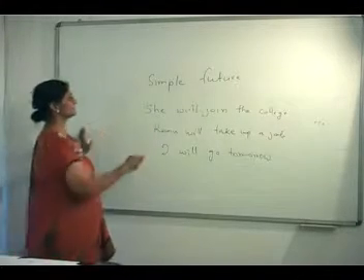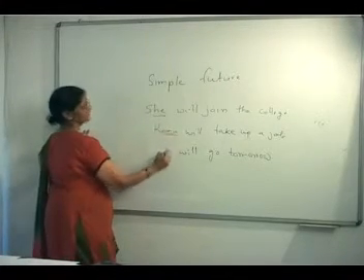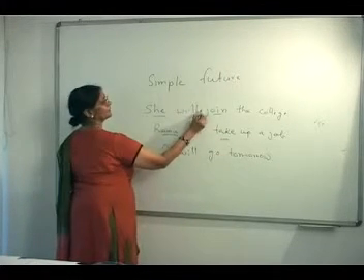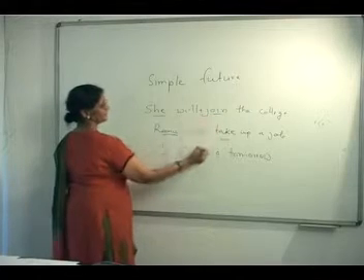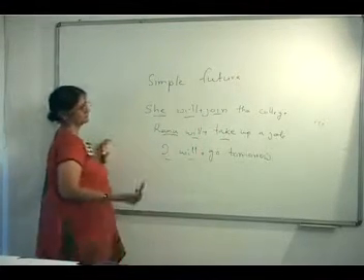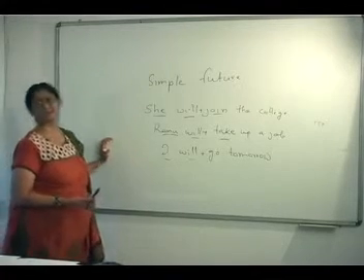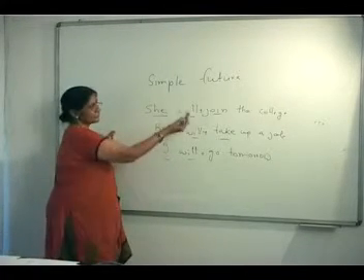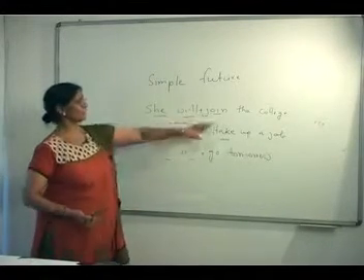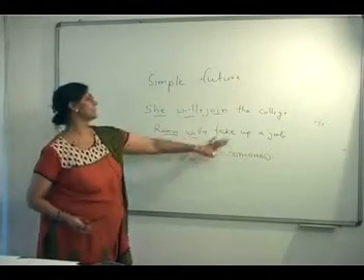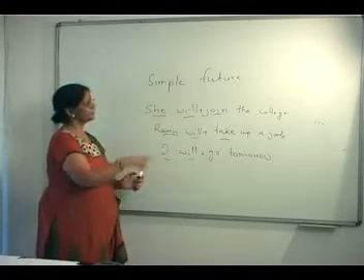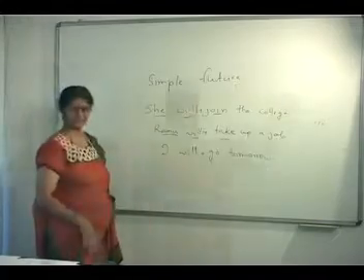For future tense, you have the subject, verb, and helping verb. Verb plus helping verb. You need will, shall, or any other helping words along with the main verbs. She will join the college, Ramu will take up a job, and I will go tomorrow. So this is how you make a simple future tense.